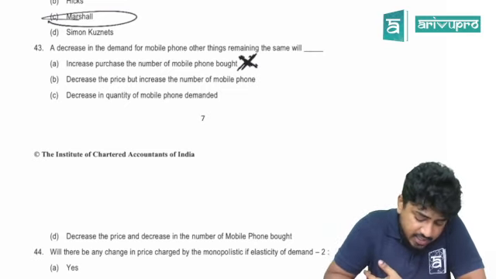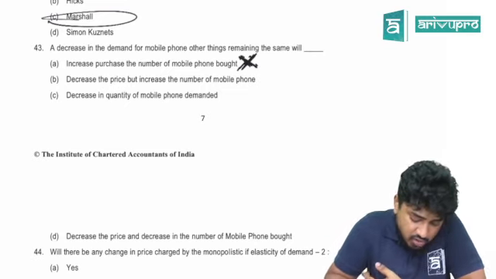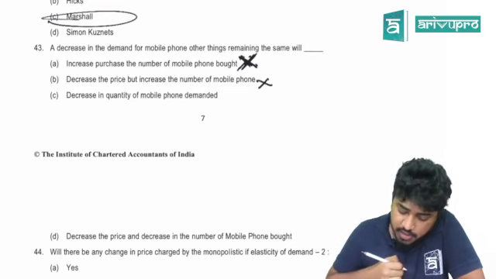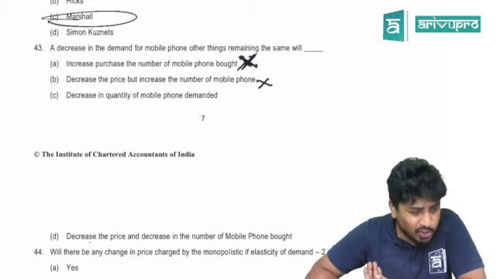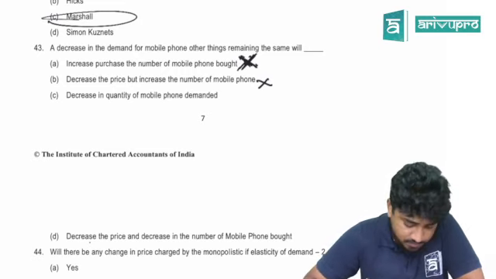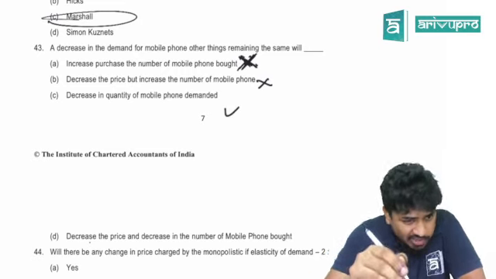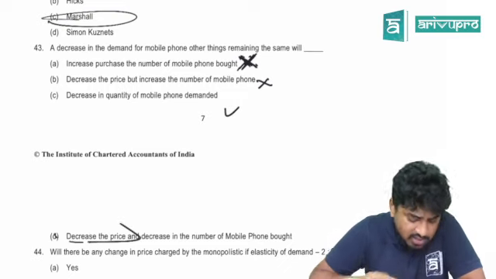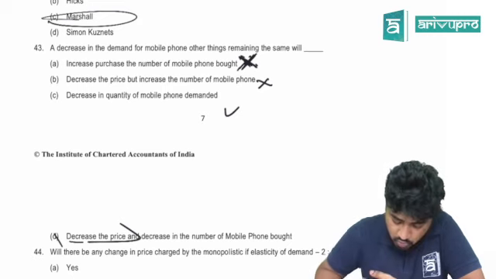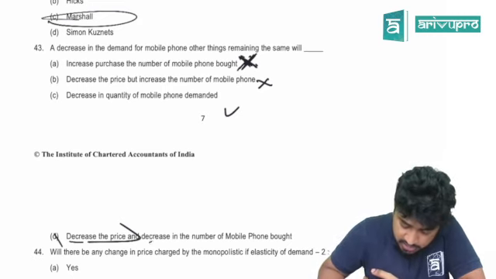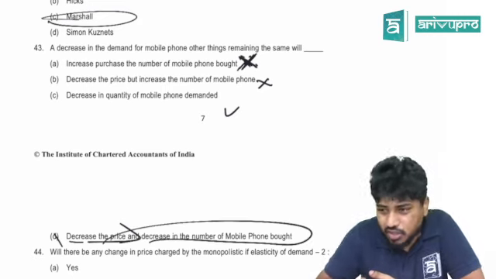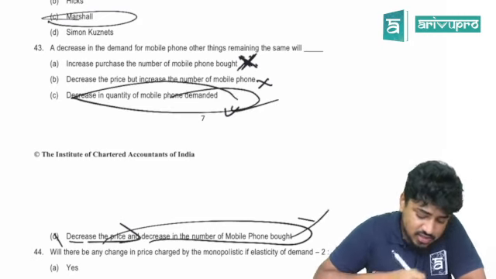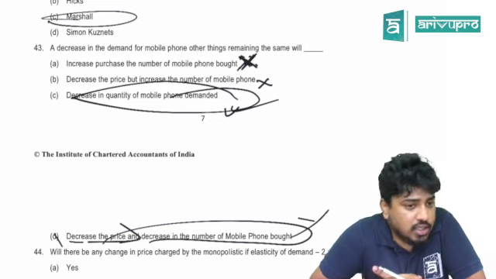Decrease in price, but increase in the number of mobile phones, this is also no. Let's go to D. C is the right answer, because that also doesn't make sense. Choose the best answer, that's all it is. Does it decrease in price, or does it decrease in quantity demanded only? And a decrease in the number of phones bought does not have logic. So the best answer is a decrease in quantity of mobile phones demanded.